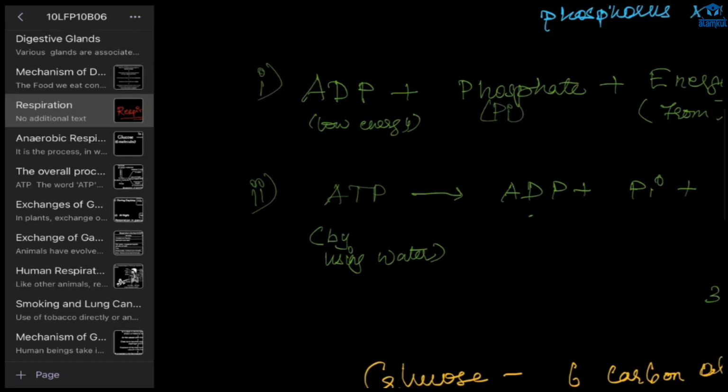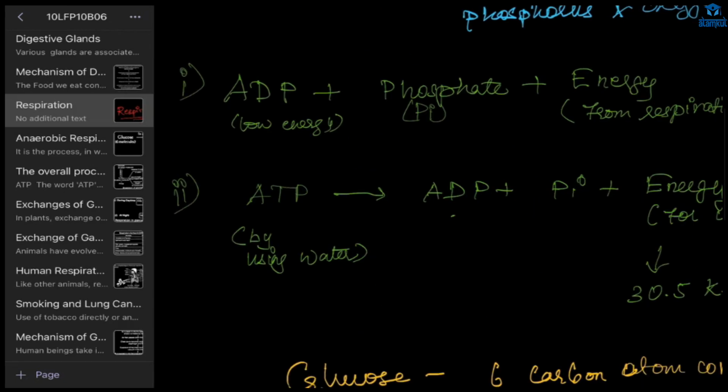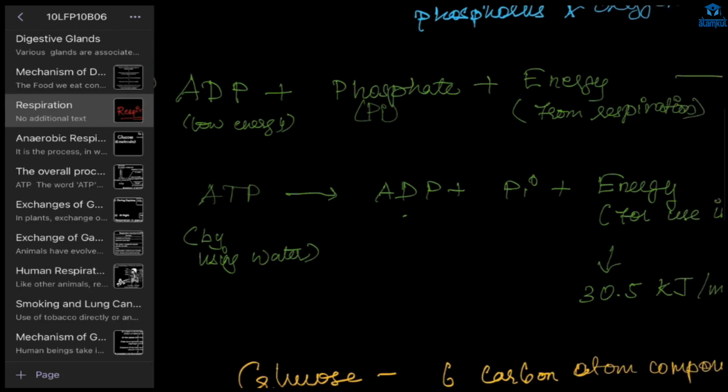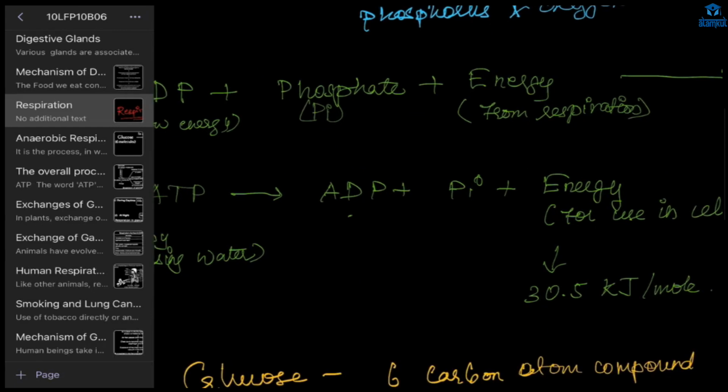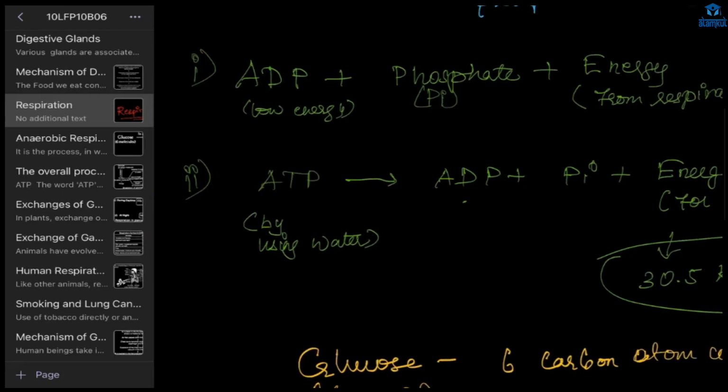Whenever anything is broken, energy will be released, and this energy is utilized in the cell for any processes.